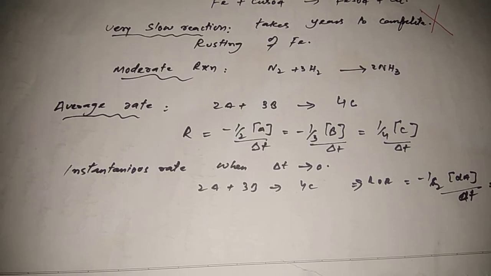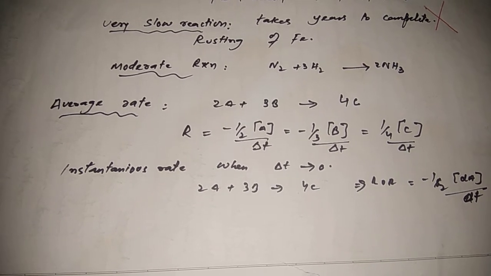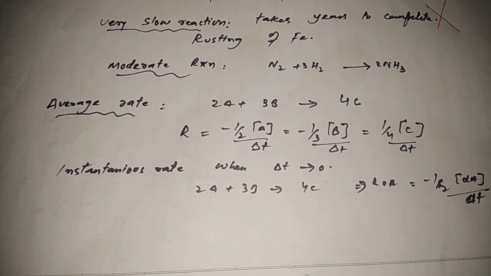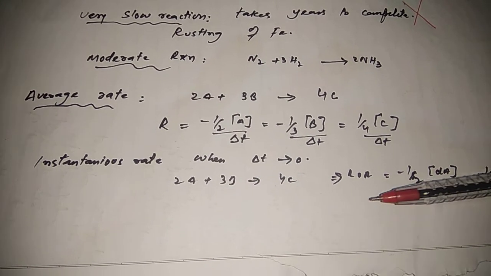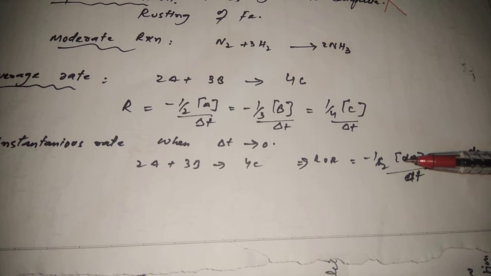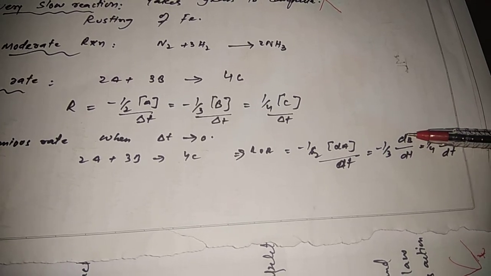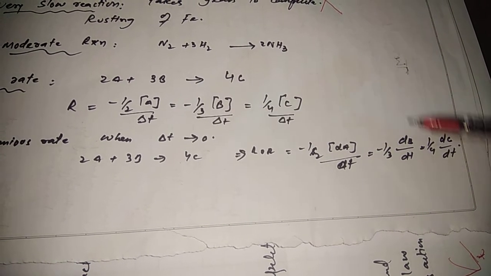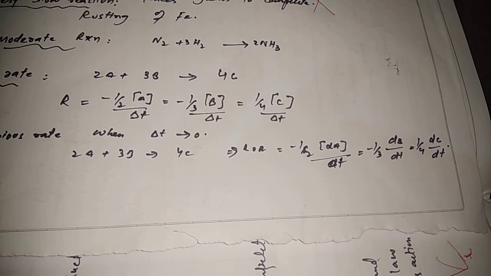Now what is instantaneous rate? Instantaneous rate is when the short period, that is Δt, tends to 0. When the time period is very small, then for such types of reactions the rate of reaction is equal to minus 1 by 2 d[A] upon dt, with small change in concentration of A over a small interval of time, or minus 1 by 3 d[B] upon dt, that is small change in concentration of B over dt. Similarly, it is 1 by 4 d[C] with respect to small time interval.